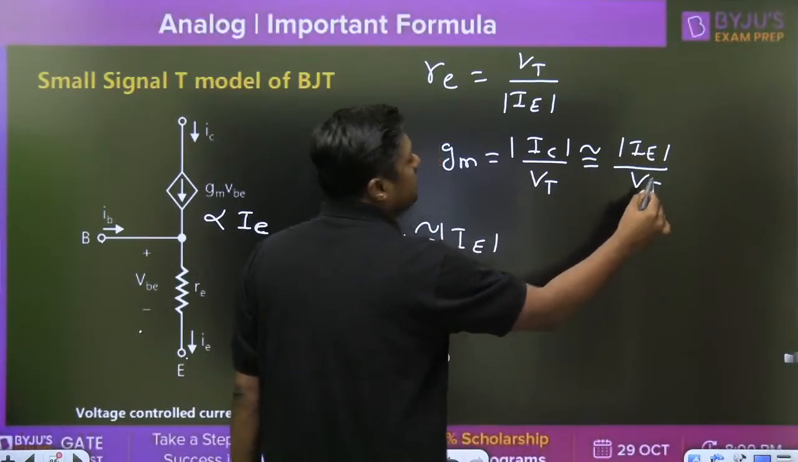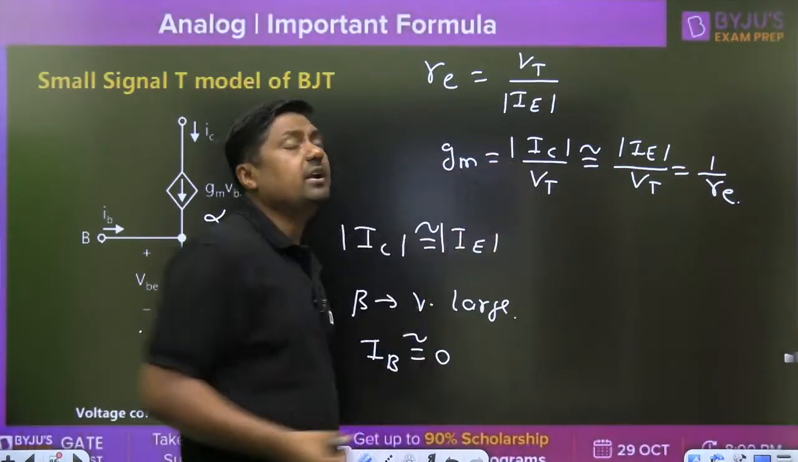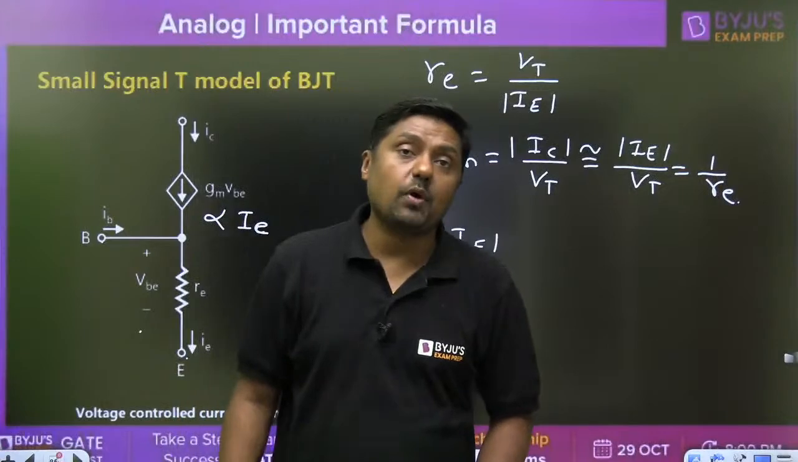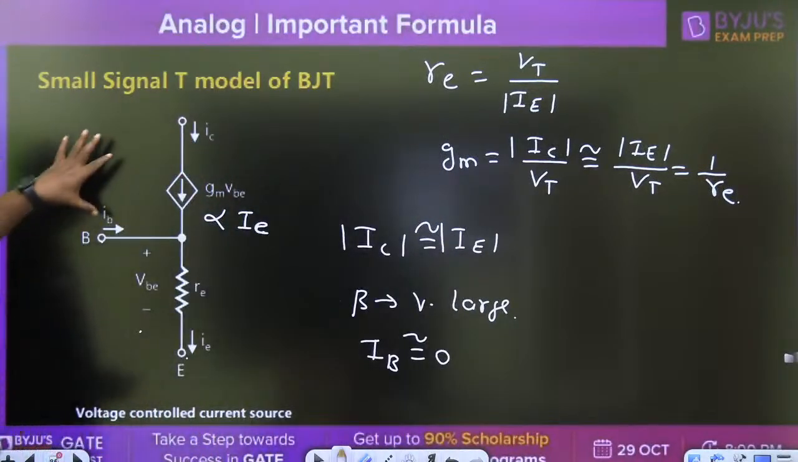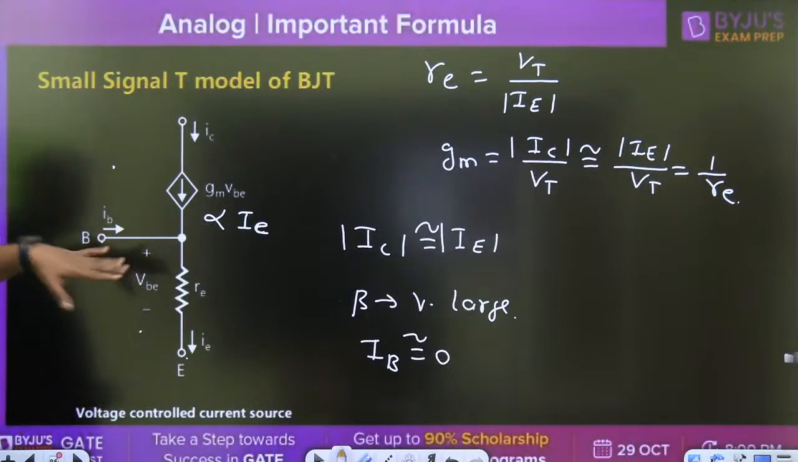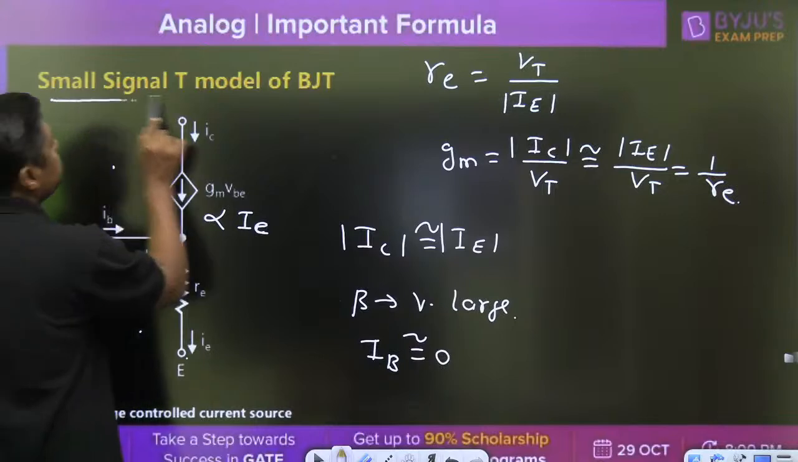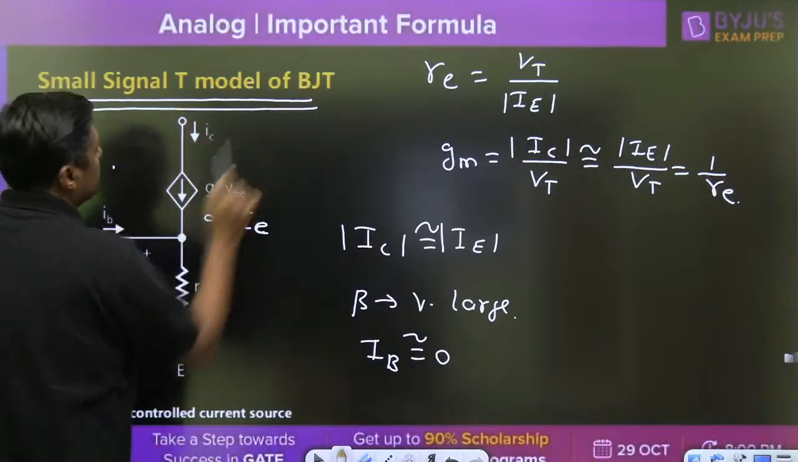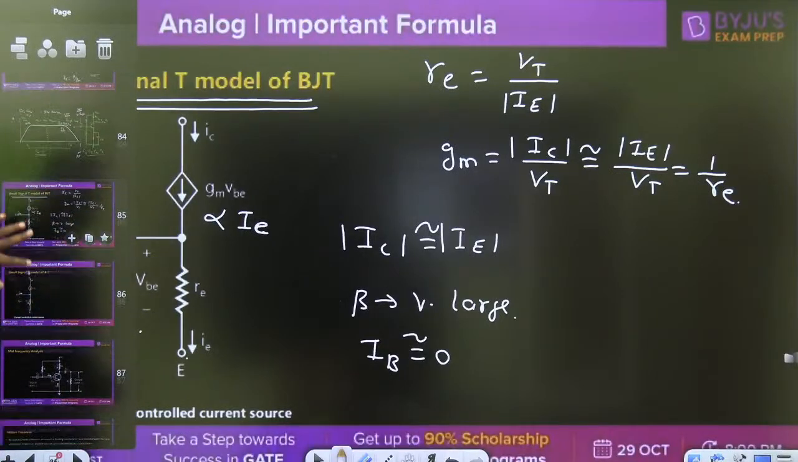That is the relation between gm and RE. We can use this type of shortcut. So gmVb, this is the IB, this is the RE. Normally we are using this model, that is called the small signal model of the BJT. These are the important formulas related to that.